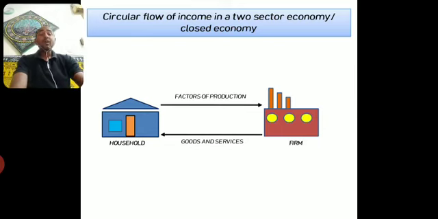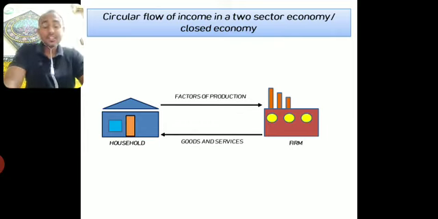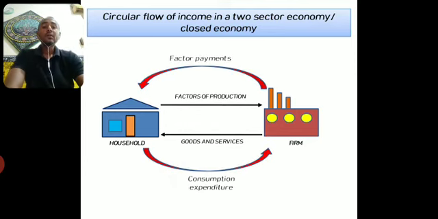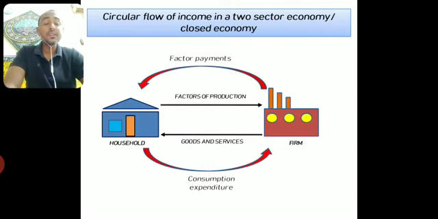Okay, there is one more flow that takes place between household and the firm. When household supplies factors of production to the firm, the firm has to pay factor payments. That means if household is supplying land, the firm has to pay rent. If the household is supplying labor, the firm has to pay wage. So like this, the firm has to pay factor payments to the household, as you can see here, right?